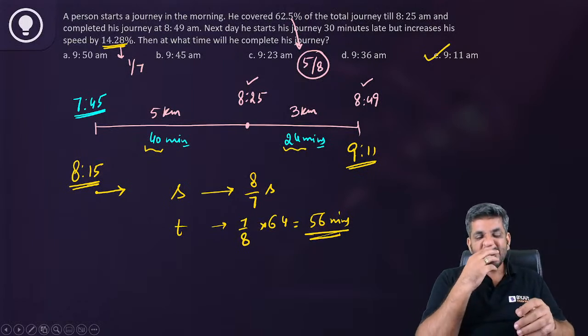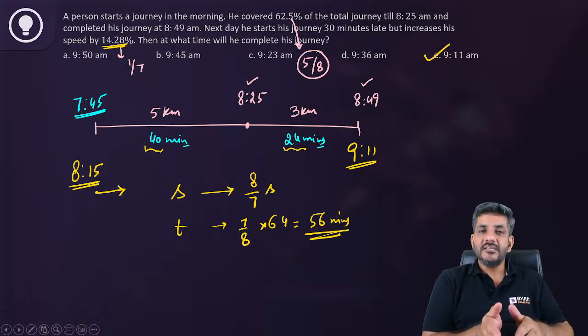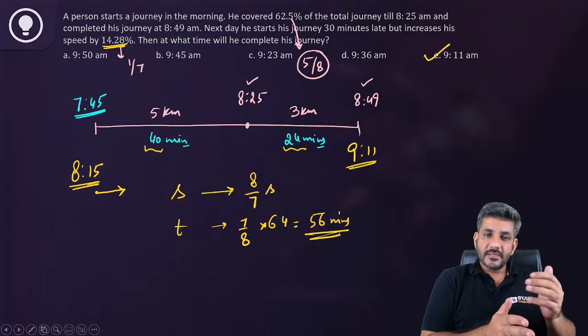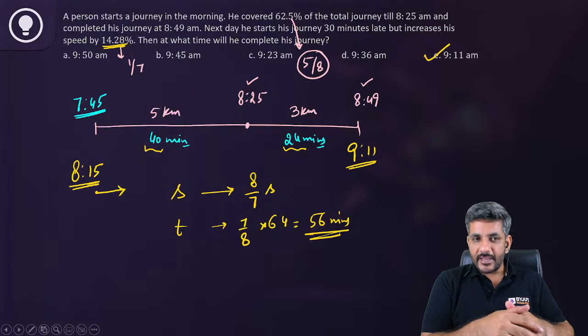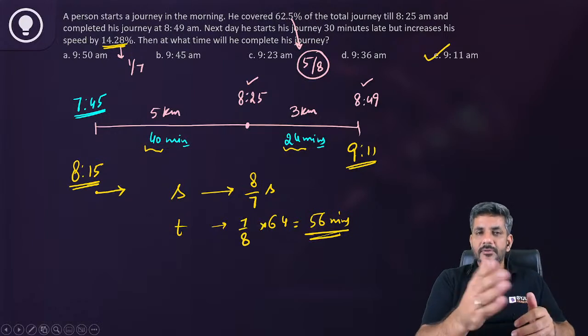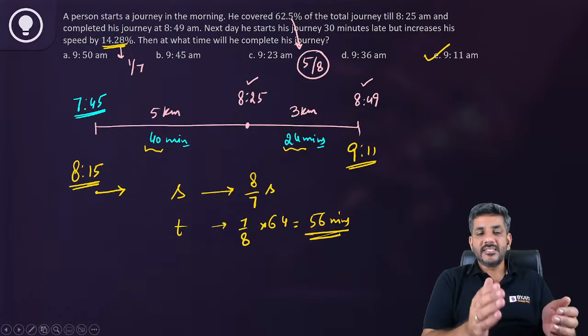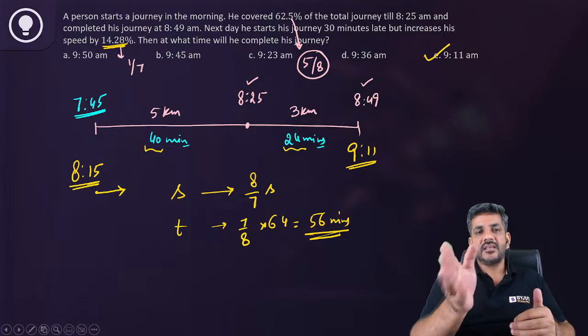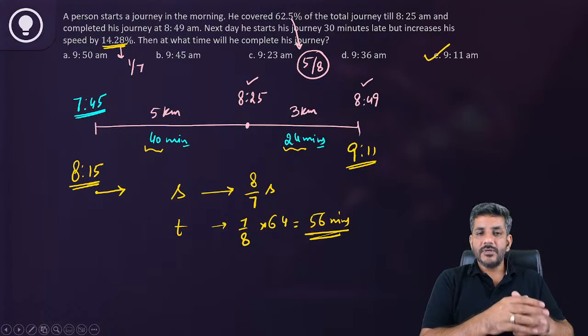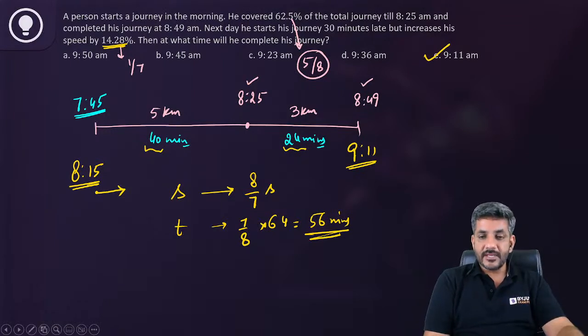और आज वो स्पीड जो है 1/7 से इंक्रीज कर रहा है. स्पीड इज इंक्रीज बाय 1/7, इट बिकम्स 8/7. If speed becomes 8/7, the time becomes 7/8. पहले टाइम लग रहा था 40 plus 24, 64. Today it is 7/8 of 64, 56. 56 added in 8:15 is 9:11. This is the time at which he would reach the finish point. That was the answer for this particular question.